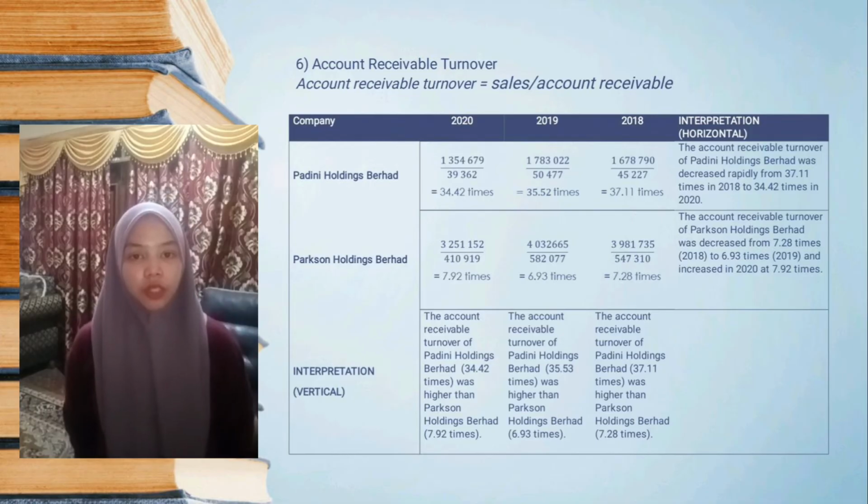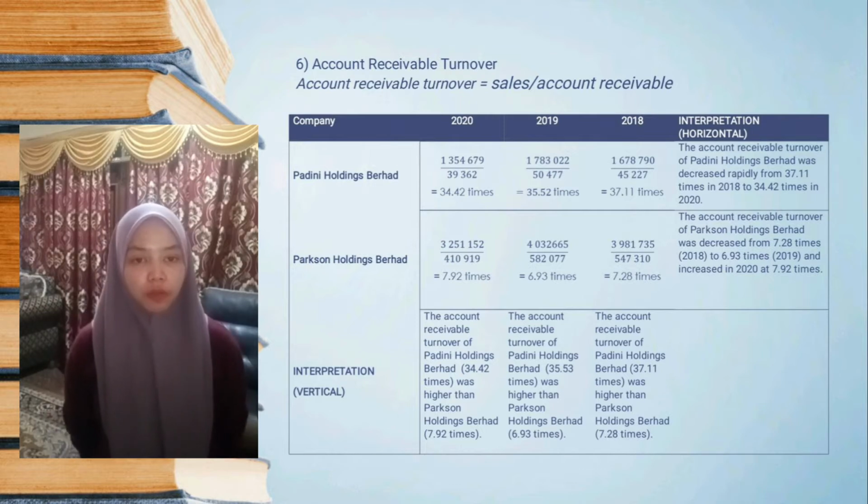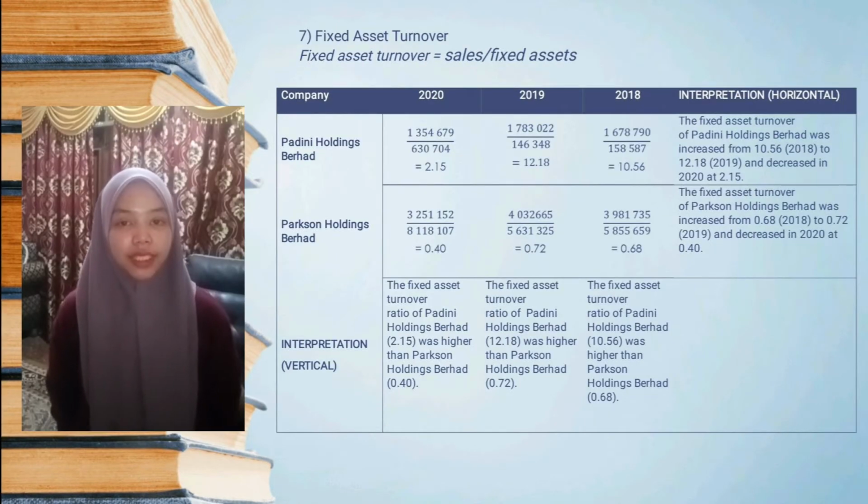Next is account receivable turnover. The formula for account receivable turnover is sales over account receivable. For Padini Holdings Berhad, the account receivable turnover is 37.11 times and decreased to 34.14 times in 2020. For Parkson Holdings Berhad, the account receivable turnover was 7.28 times and increased to 7.92 times in 2020. Next is fixed assets turnover.